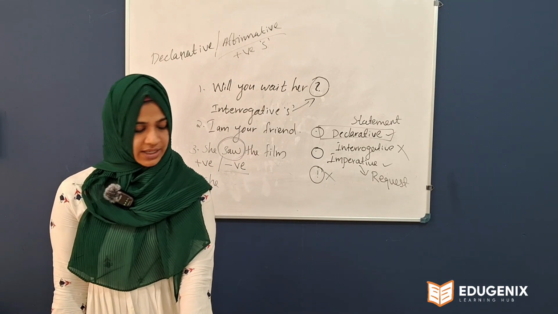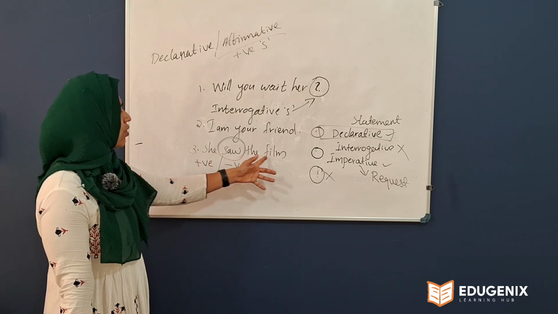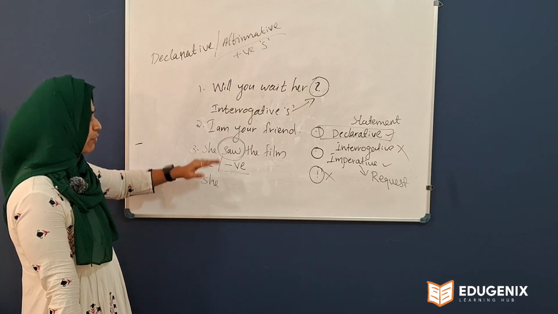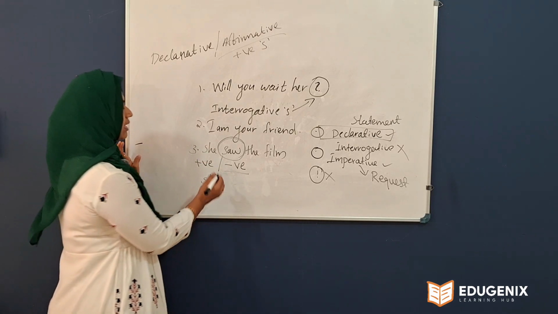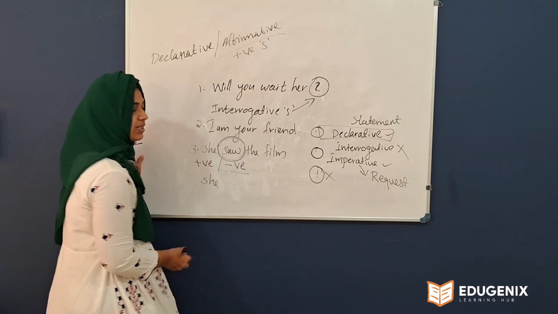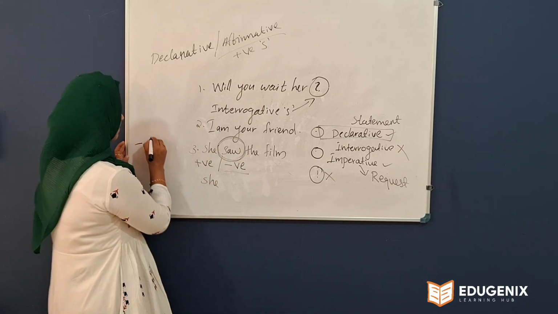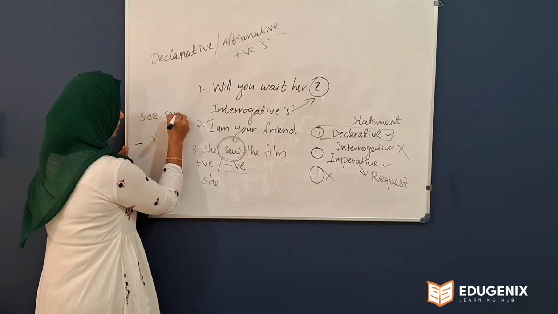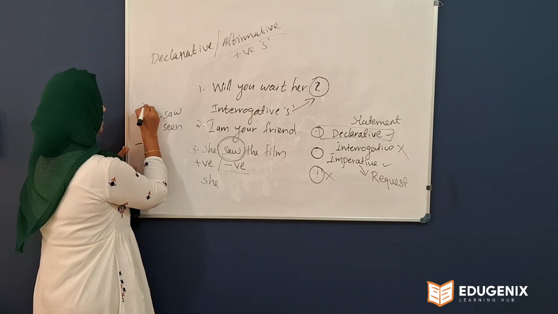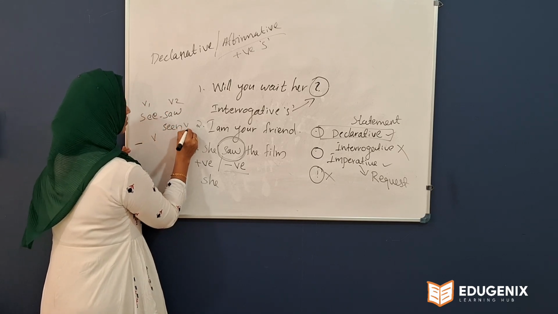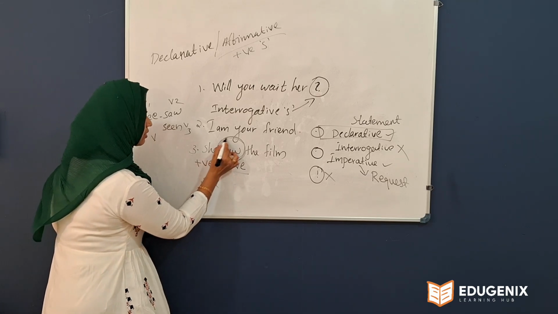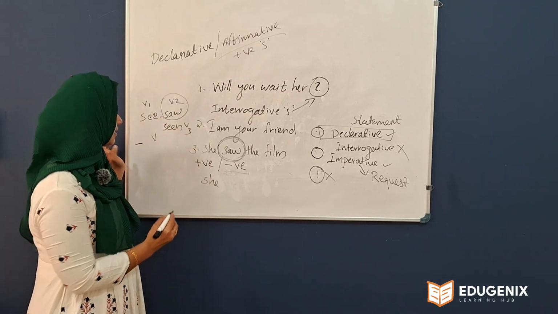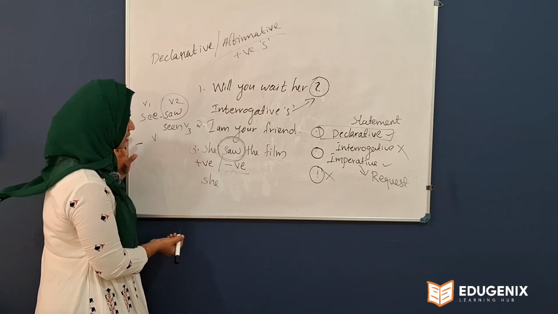Okay, look at the first one. She saw the film. You have to change this positive sentence into negative. If you want to change it, first thing you have to find out the verb of the sentence. Saw is the verb. Saw means see, saw, seen. That means V1, V2, V3. So here you got the word saw, so it's a past tense, V2, past tense. We have to change this into negative.